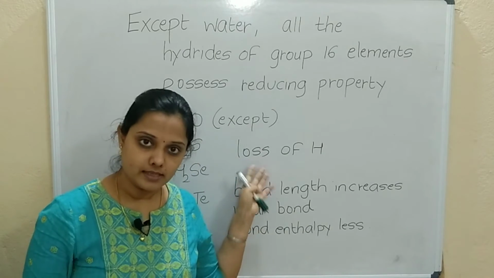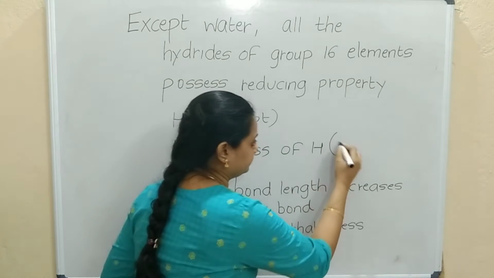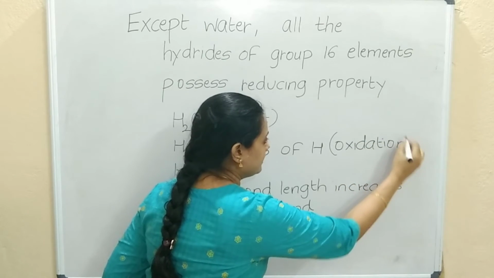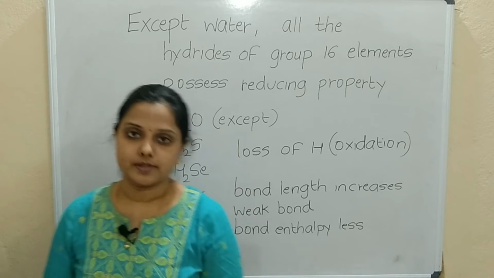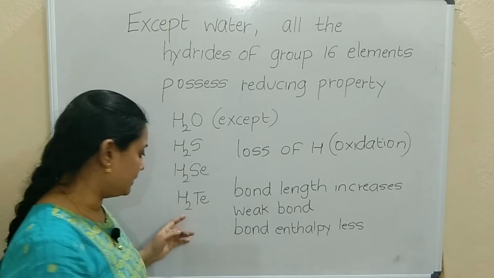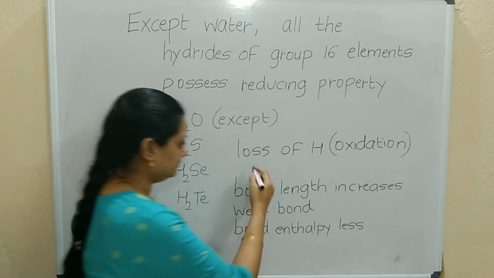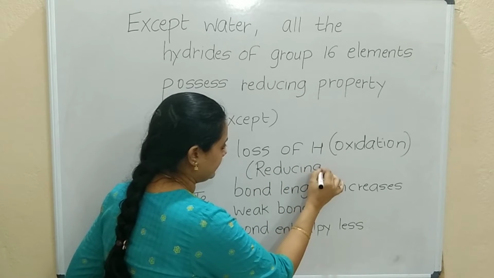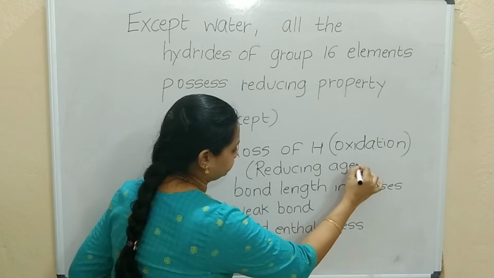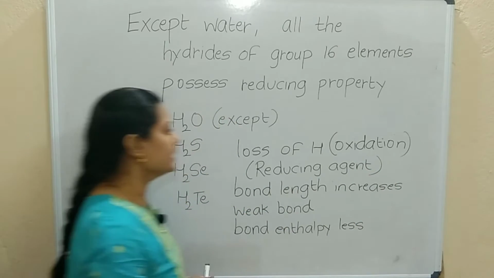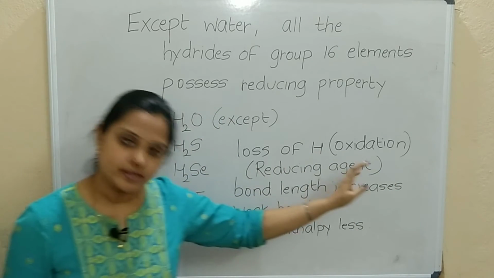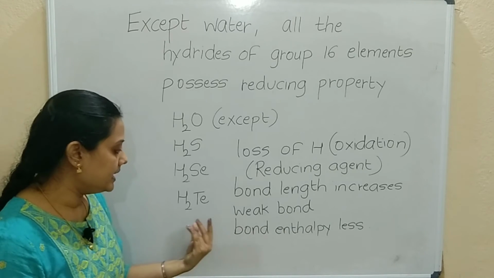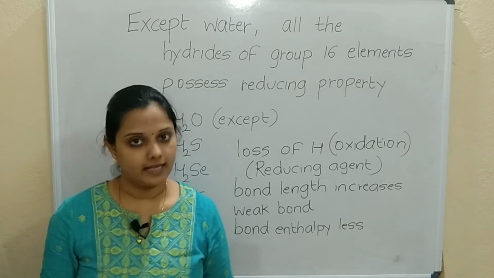Loss of hydrogen is oxidation. So if they are undergoing oxidation, that means it will act as what agent? Reducing agent. Correct. So loss of hydrogen is oxidation. So it will undergo oxidation. So it will be a good reducing agent.